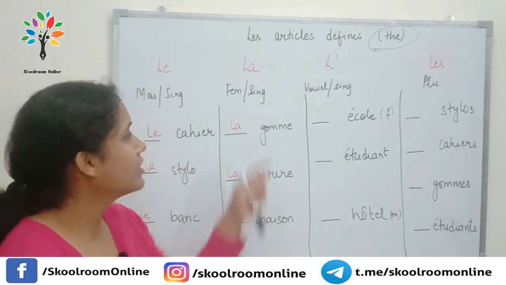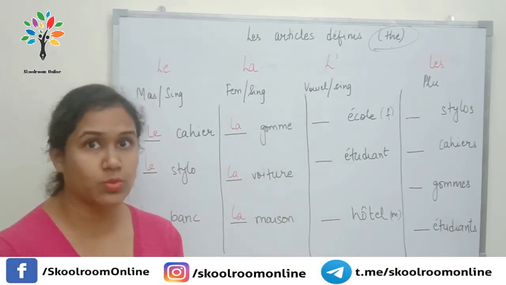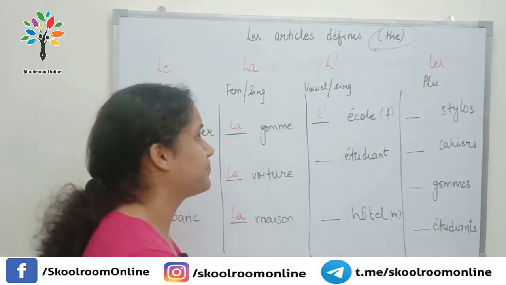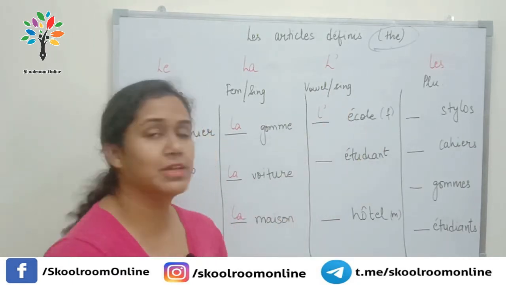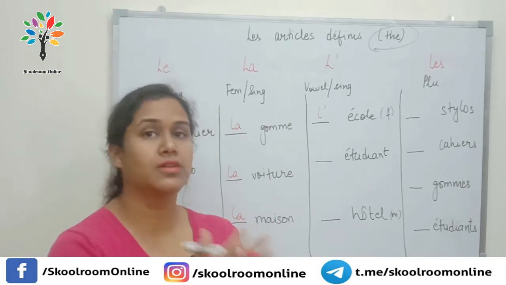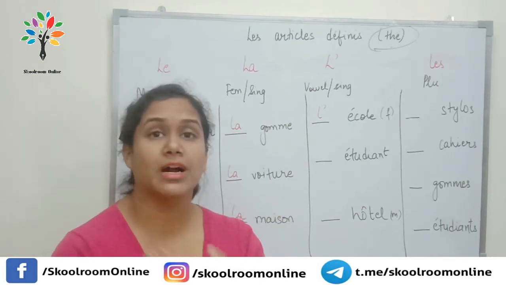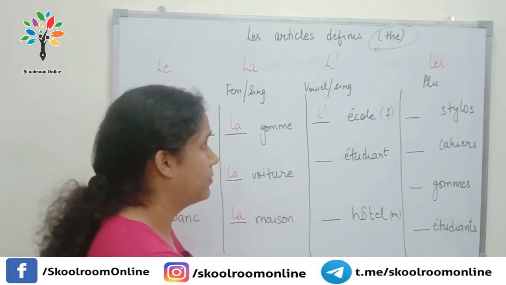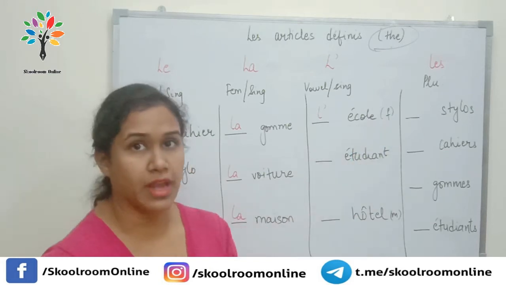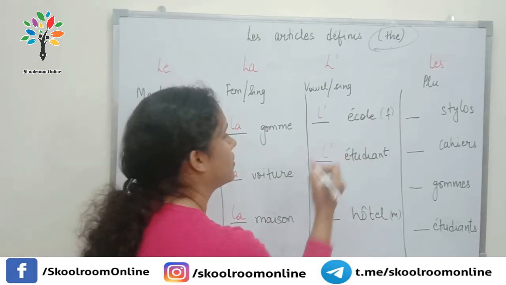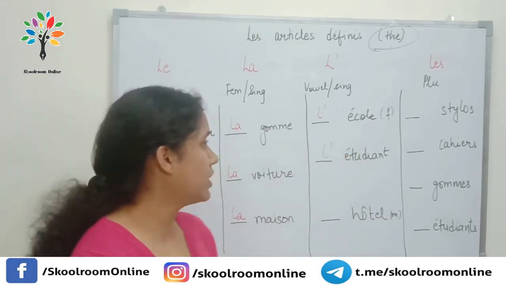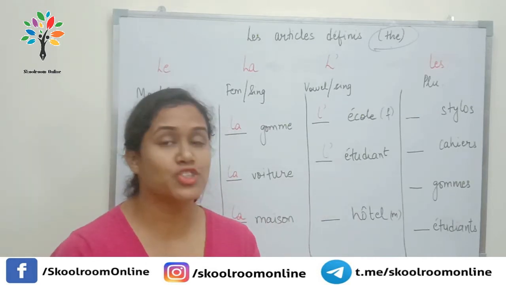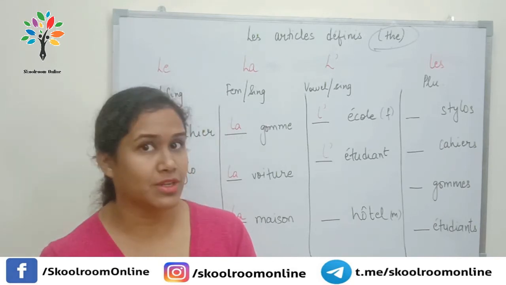Okay. Now, I have a few nouns here which are starting with a vowel. So here I will write L apostrophe. L'école. We'll pronounce them together. Le and the vowel sound come together and are pronounced as one. So it will be l'école, and école is a feminine noun. Here, l'étudiant. Now étudiant, the gender can be changed to feminine also because a student can be masculine or feminine, right?